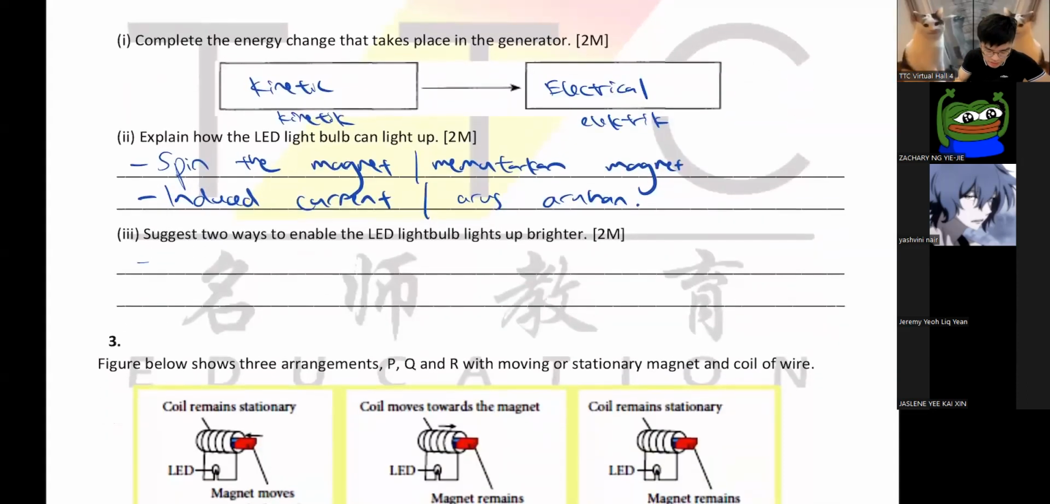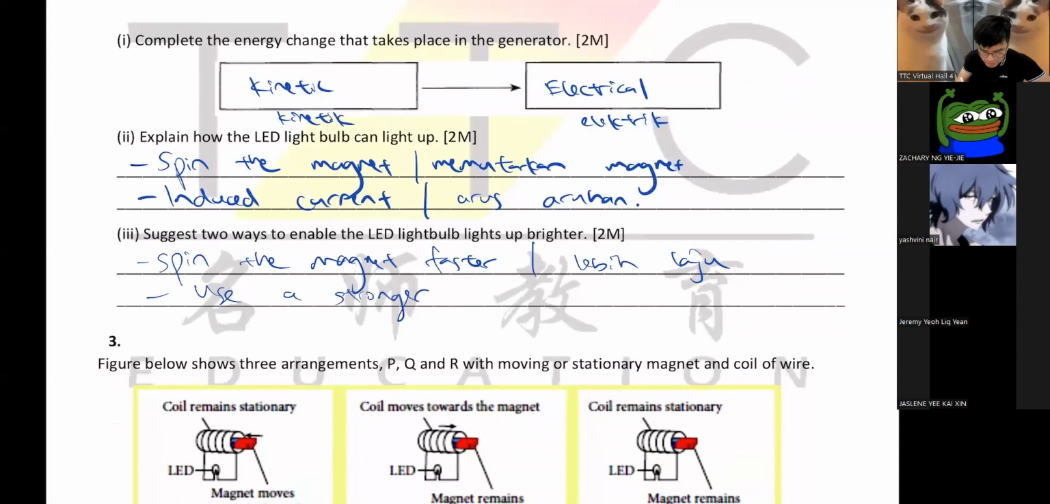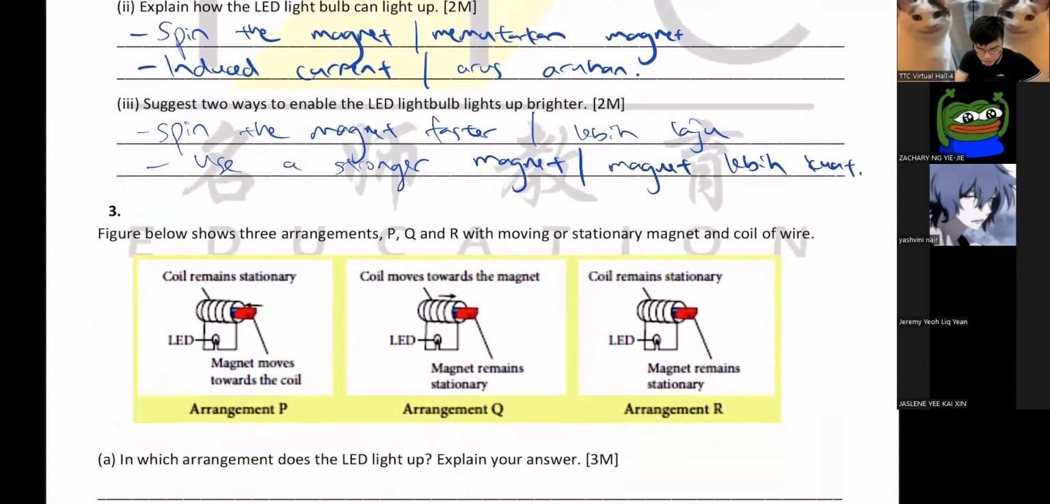So what do? Suggest two ways. Number one, you can spin the magnet faster. Okay, memutarkan magnet lebih laju. Number two, you can just use a stronger magnet. Alright, if you use a stronger magnet, it will give you more electricity. Okay, magnet yang lebih kuat. Use a stronger magnet. Alright, so easy. Next, let's look at question 3.